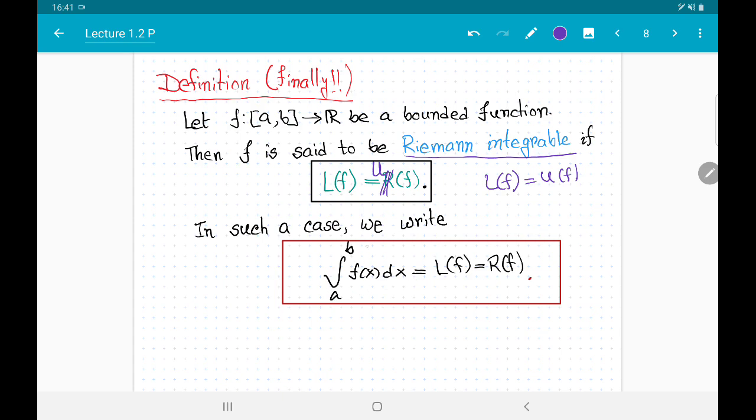Truly this is the case. If f is integrable, then the integral of f(x) as x varies from a to b is defined to be the common value that is taken by L(F) and U(F).